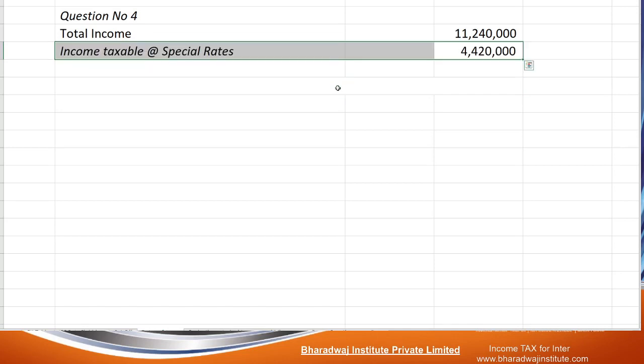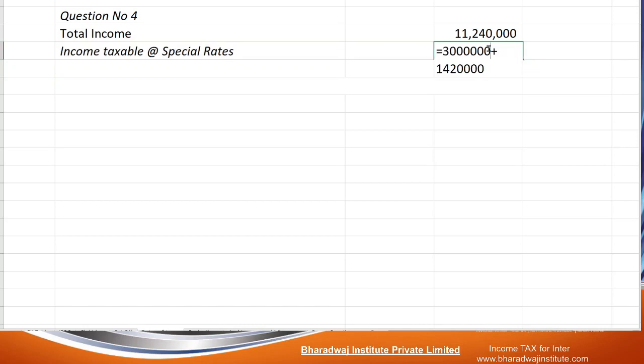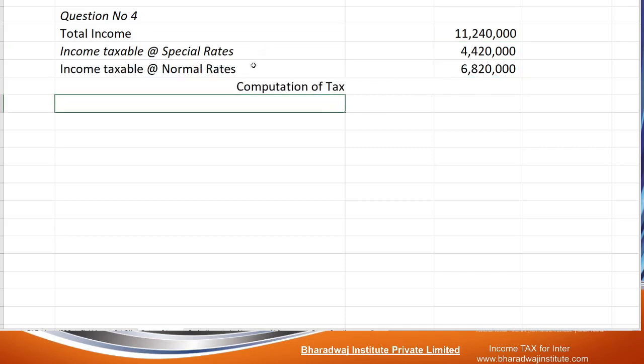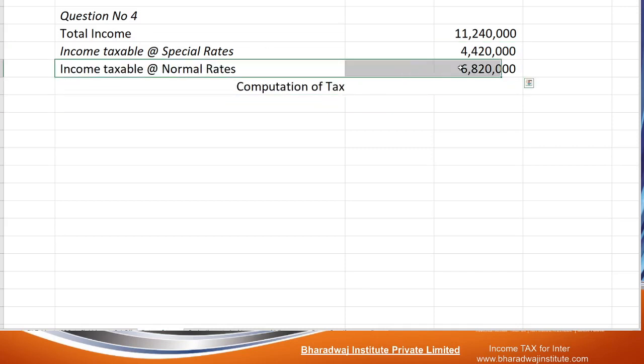What are the incomes which are taxable at special rate? That lottery winnings, that casual incomes, and the capital gain on which STT is paid. So if you eliminate these two, please listen, then you can pause and copy at the end, you will get incomes which are taxable at normal rate. So income taxable at normal rate is 68 lakh 20,000. How to calculate tax? Up to 2 lakh 50,000 zero. 2 lakh 50,000 to 5 lakh?